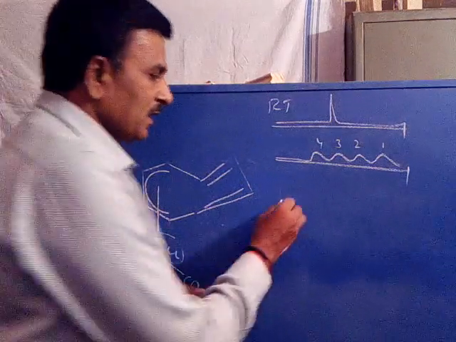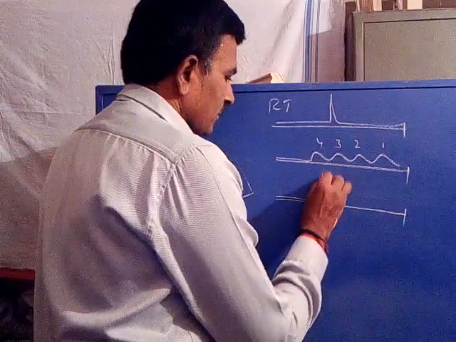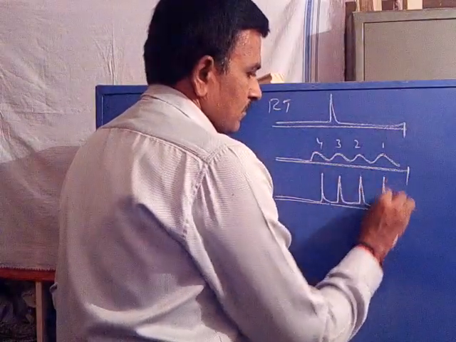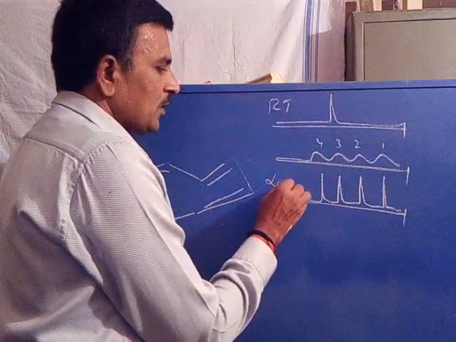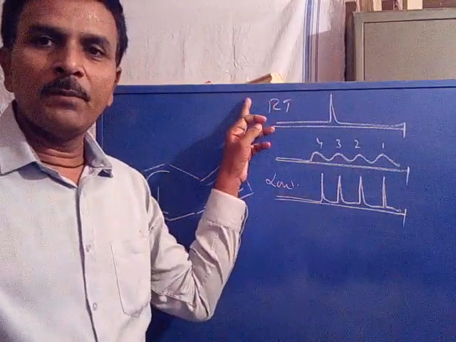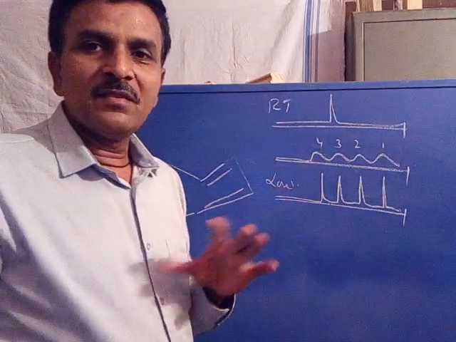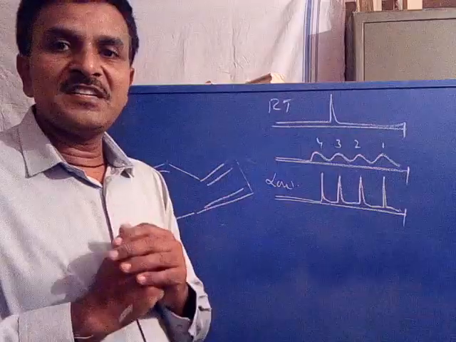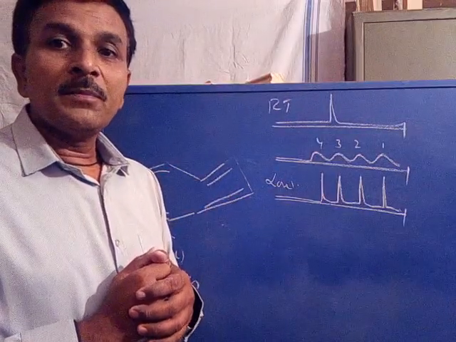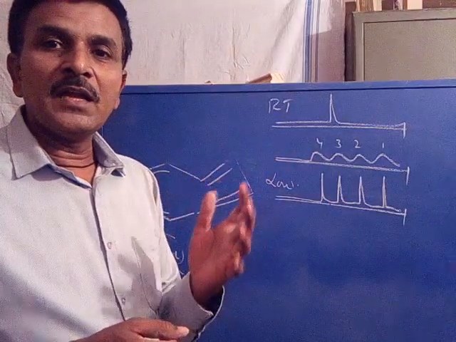Further decreasing the temperature, low temperature. As we decrease the temperature from room temperature to below room temperature, what happens? The exchange is restricted. There is no exchange. That means the protons are slowly becoming non-equivalent.